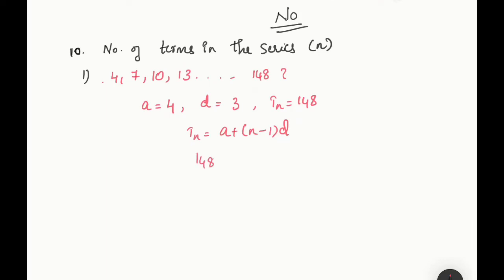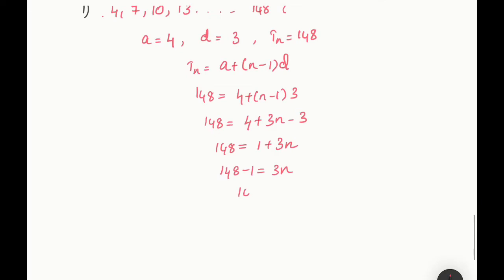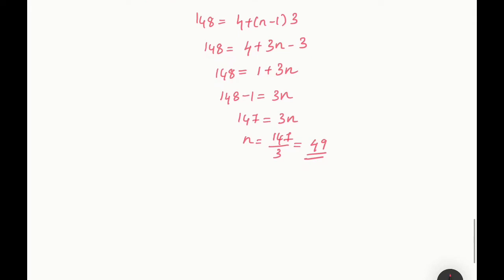Tn is 148 equals 4 plus (n minus 1) into 3. 148 equals 4 plus 3n minus 3. 148 equals 4 minus 3, that is 1, plus 3n. 148 minus 1 equals 3n. 147 equals 3n. n is equal to 147 by 3, that is 49. So what is our n? n is equal to 49.